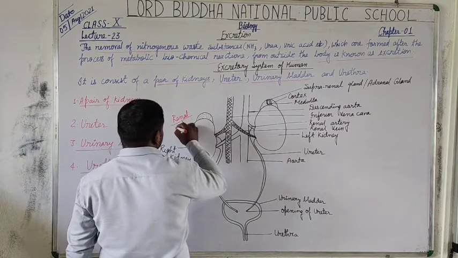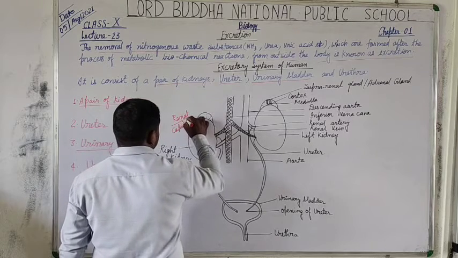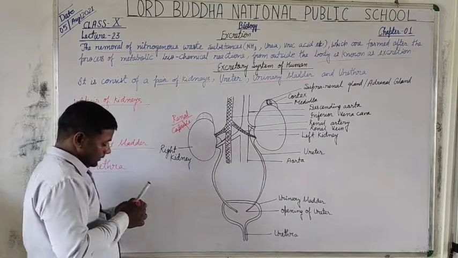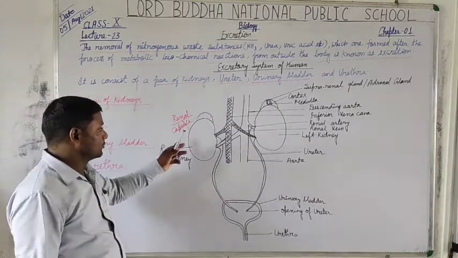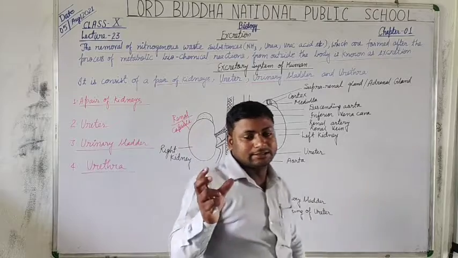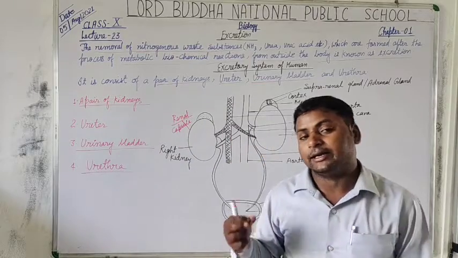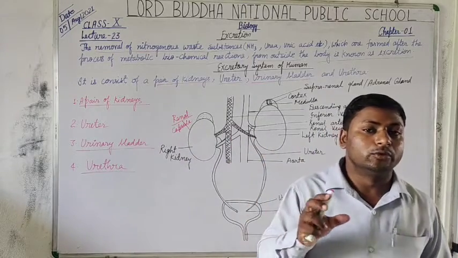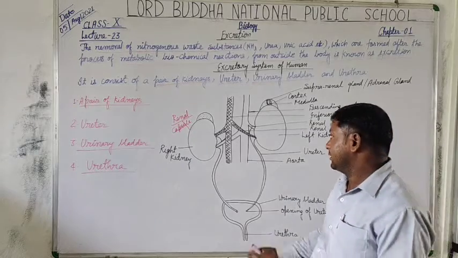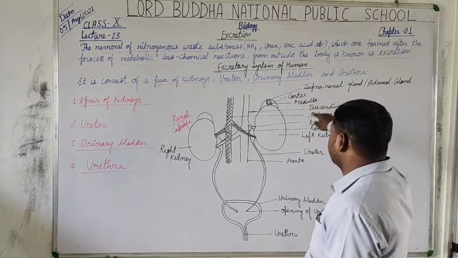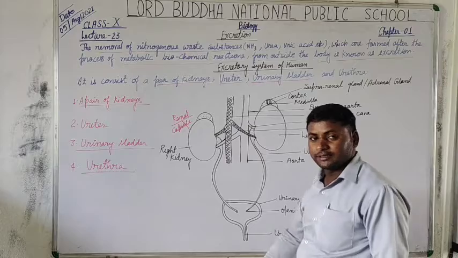Students, here we use the term capsule, not cover. The term renal is just related to the kidney. The kidney is also biologically known as renal. So here the term renal is related with the kidney. Is that clear?